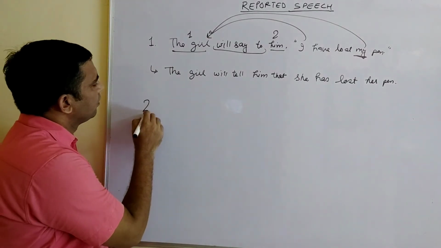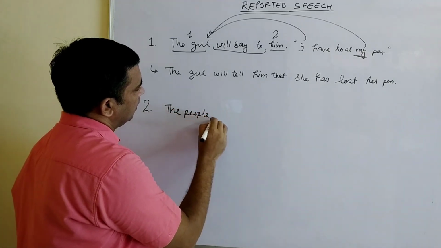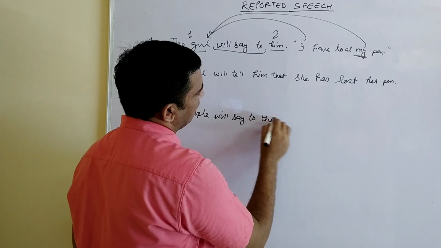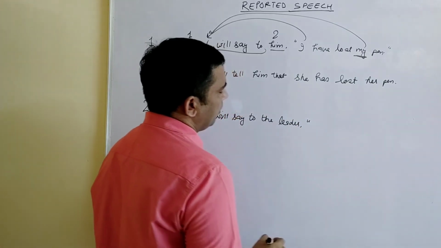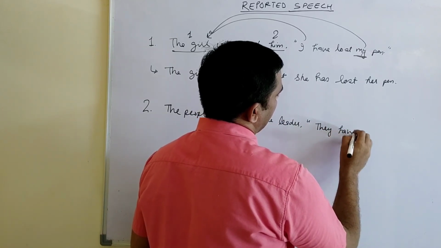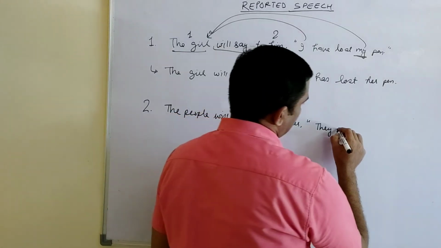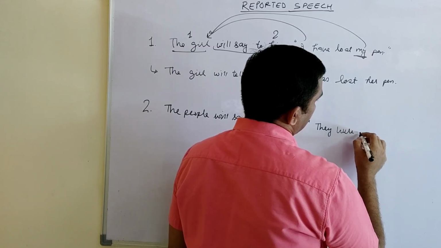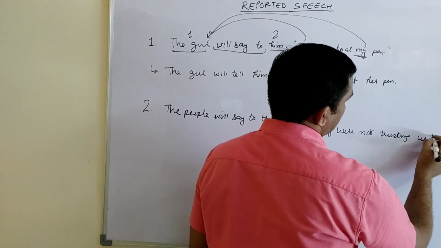Let's take one more example to make it more clear. The people will say to the leader, comma, inverted comma starts, they were not trusting us, inverted comma closed.